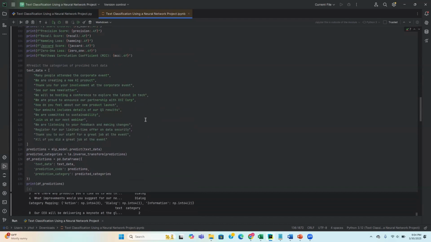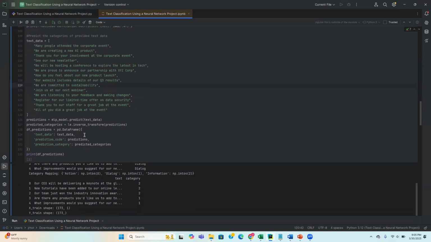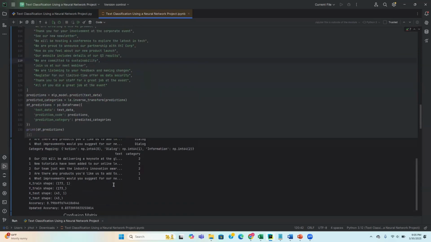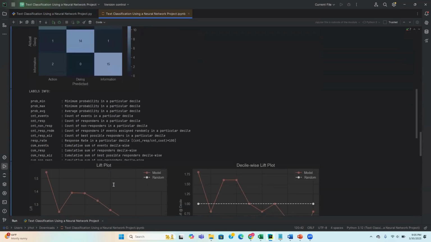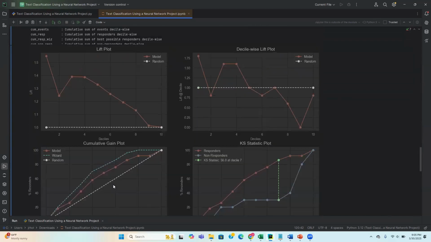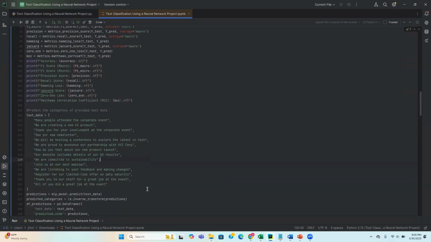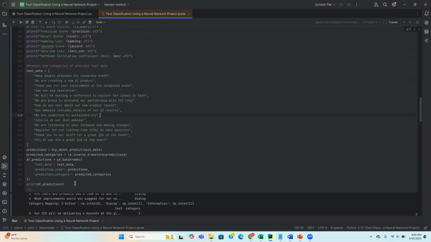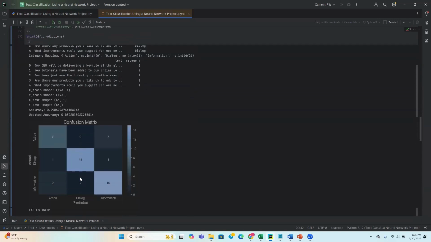Once we input our sample data, we'll have phrases that would be commonly found through the communications, and our model should be able to successfully determine whether these are either of the three text forms. With our data frame predictions, we can assess the overall performance of our model.